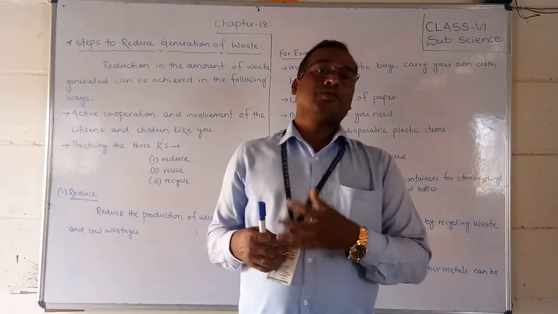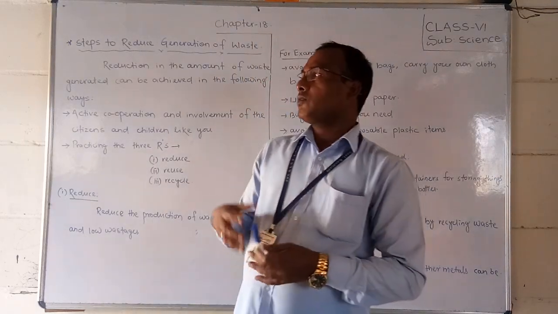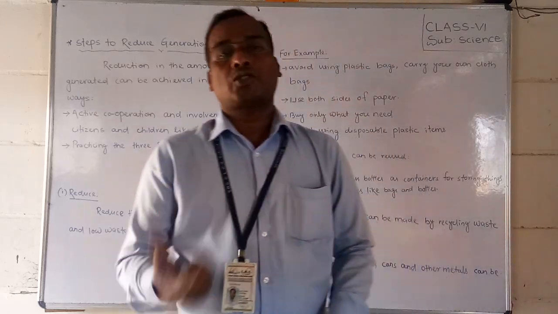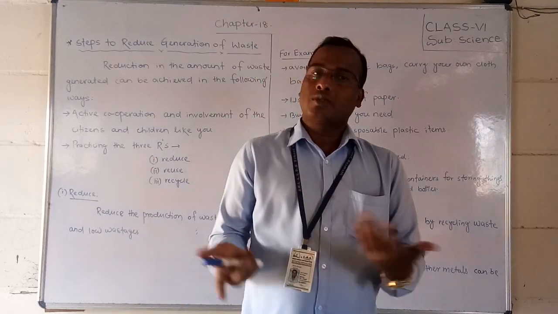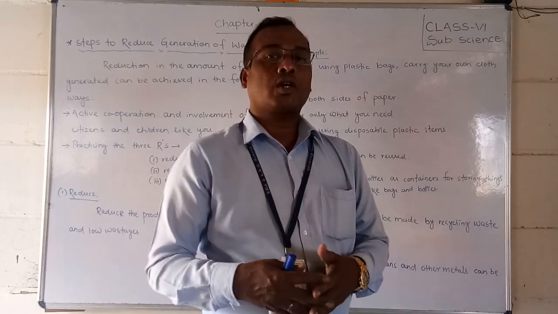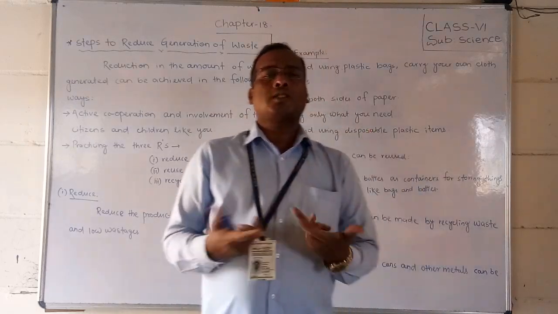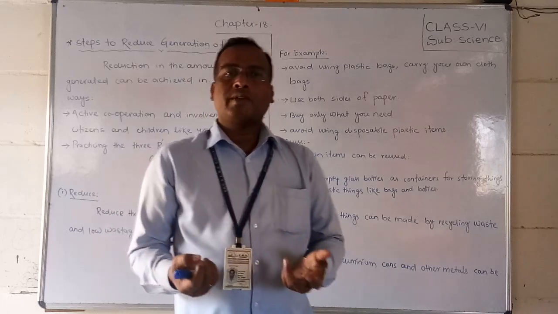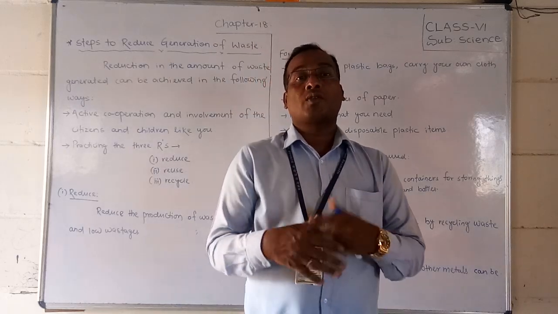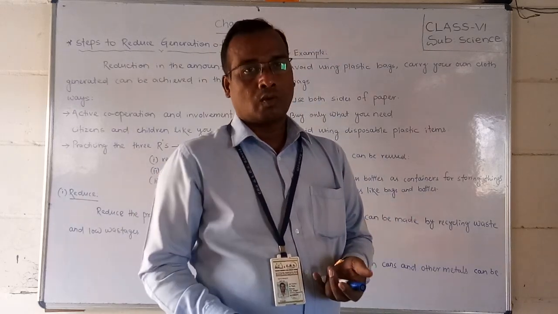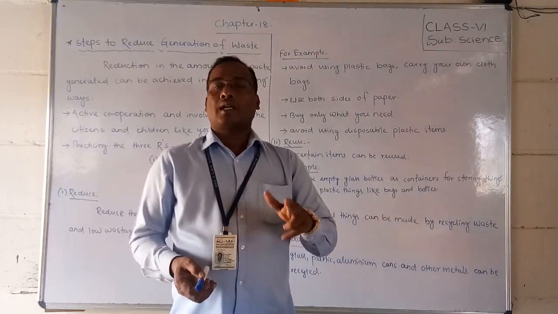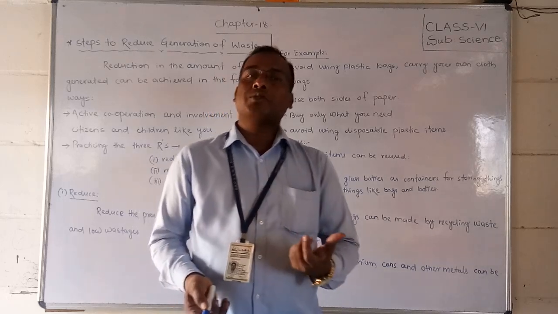Students, how can we reduce our wastage? First of all, we have to reduce the production of waste things, and also their use. If you use things unnecessarily, more waste will come. Suppose you want 3 bananas, but you brought 2 dozen bananas. They will be spoiled and rotten, so you have to throw away 1, 2 or 4 bananas, and the remaining bananas will also spoil, so lastly you have to throw them. If you take out only how much you need, you can use that much easily, and our waste will be reduced.